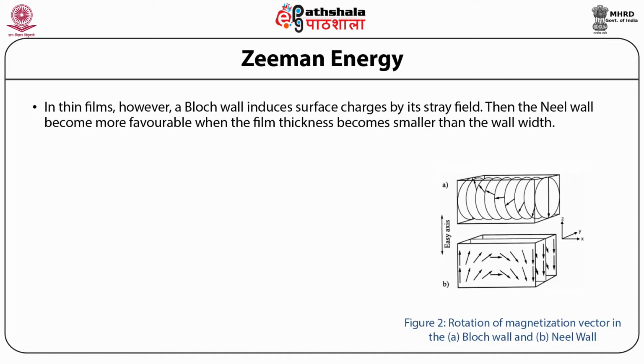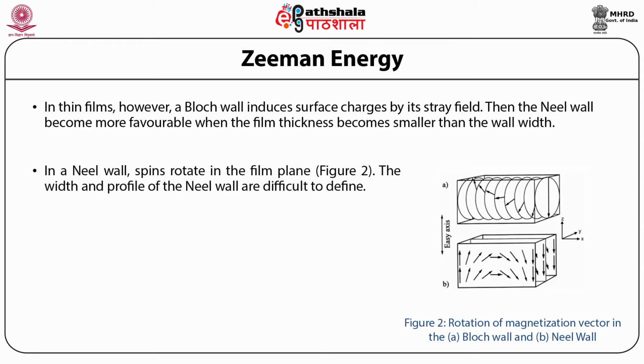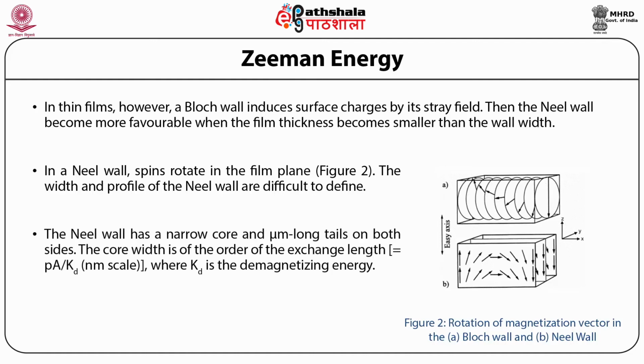Then the Néel wall becomes more favorable when the film thickness becomes smaller than the wall width. In a Néel wall, spins rotate in the film plane, as you can see in the given figure 2. The width and profile of the Néel wall are difficult to define. The Néel wall has a narrow core and micrometer-long tails on both sides.